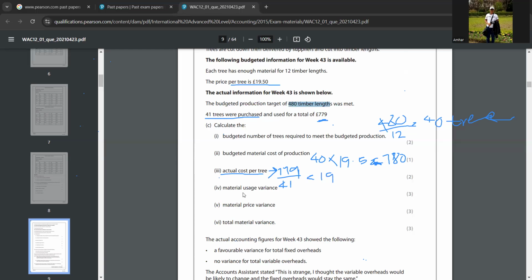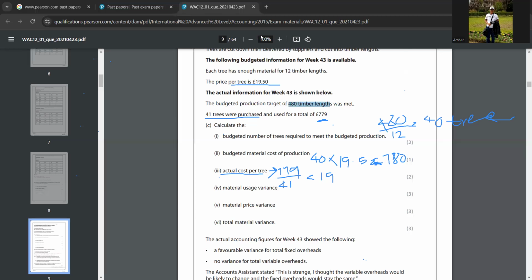And then now the material usage variance. We have all the information here, so we have to put that in the equation and find. So material usage variance is standard quantity minus actual quantity into standard price, right? So standard quantity is how much in this question? 40. Actual quantity? 41. Standard price? 19.50.